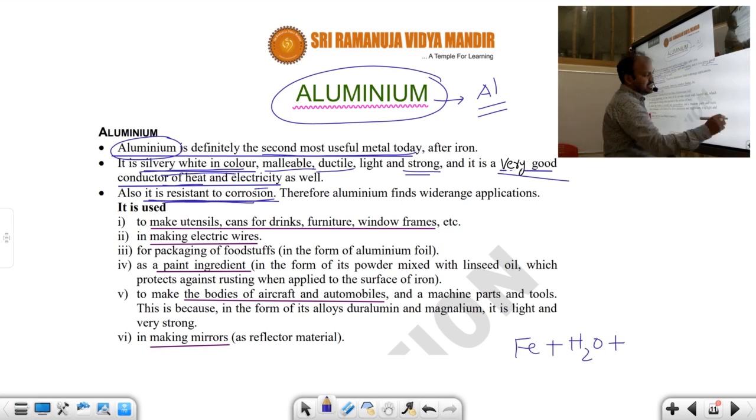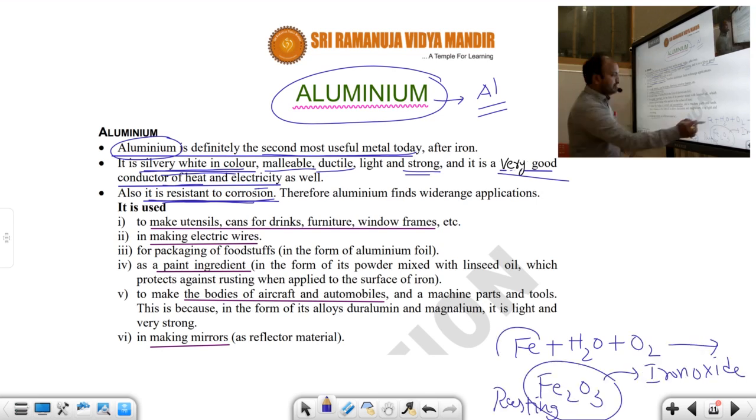That means in the presence of water vapor and oxygen, what happens here? Ferric oxide is formed. Fe2O3 is called ferric oxide or iron oxide. This is called rusting. So when an iron nail is kept in damp air, rusting takes place in a couple of days. But in place of iron, if you use aluminium, it resists corrosion.